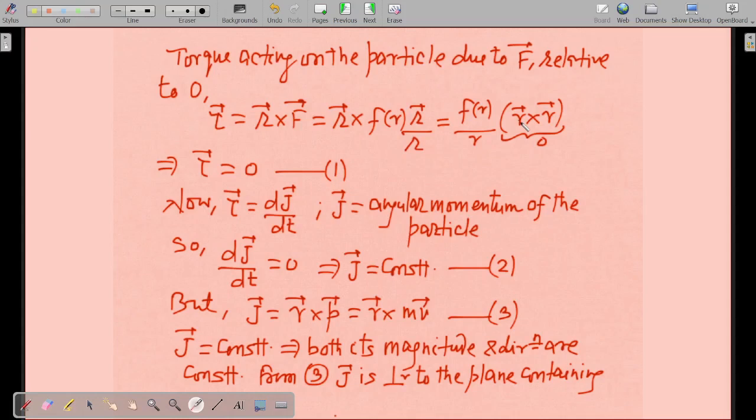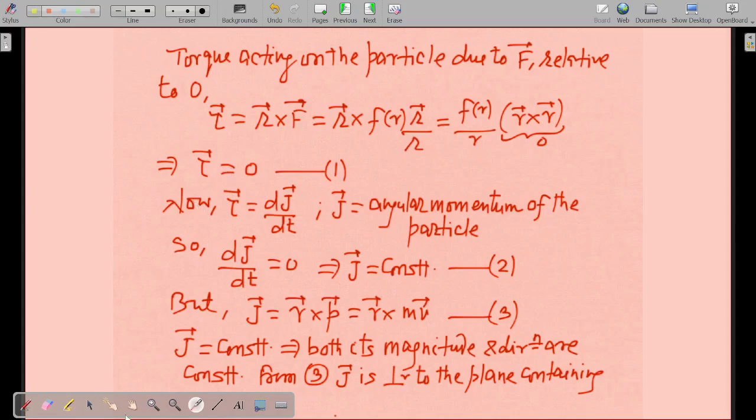Okay, how do you expand the cross product? r cross r will be r into r sine theta n hat. Here, in place of sine theta there will be sine 0, and sine 0 is 0, so r cross r is 0. So torque equals 0. Torque will always be 0 in case of central force, with respect to the origin.